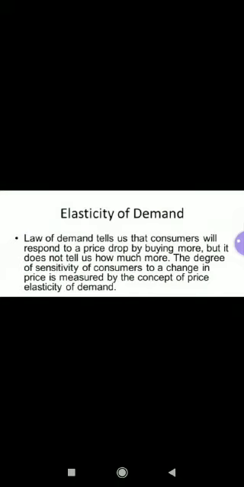So the law of demand tells us the consumer will respond to a price drop by buying more, but it does not tell us how much more we are buying. Okay, so in the last chapter we discussed the law of demand, and children, the law of demand just tells you that whenever price is falling, demand will increase, and whenever price rises, demand will fall. But elasticity of demand tells you the degree of sensitivity of the consumer to a change in the price, and it is measured by the concept which is called price elasticity of demand.